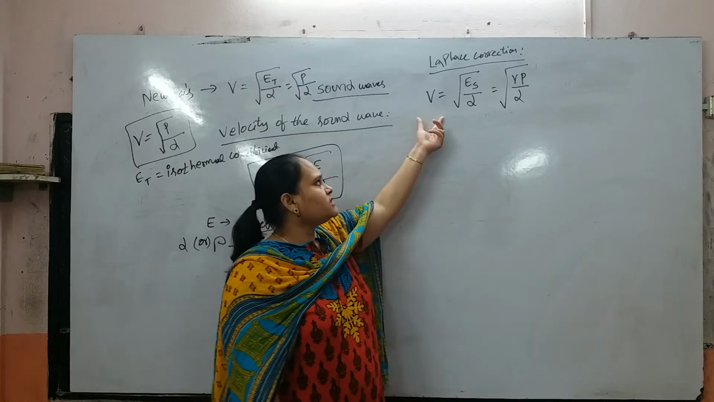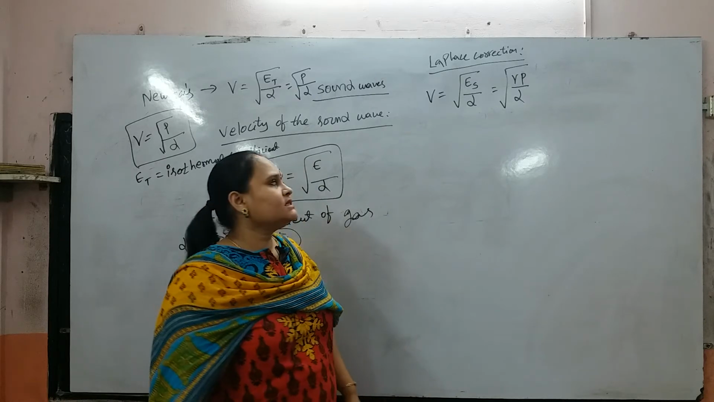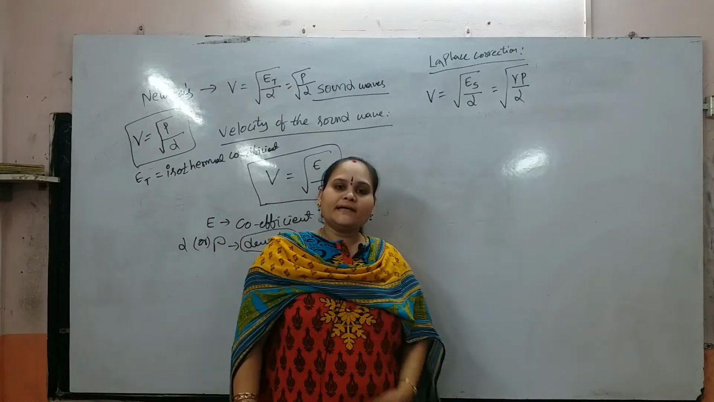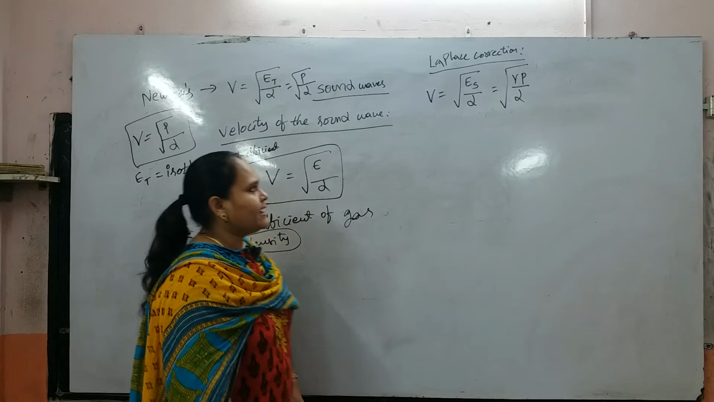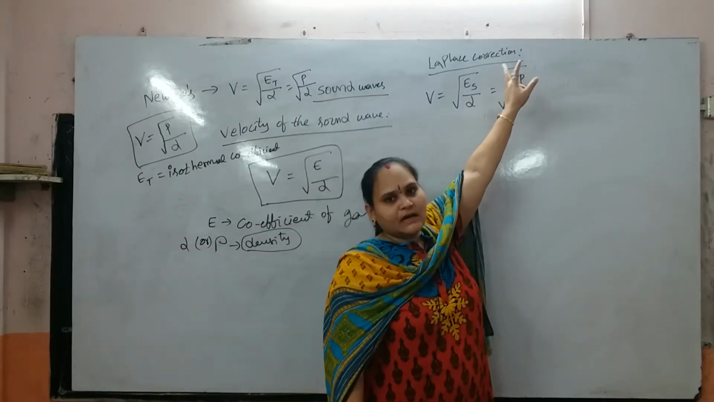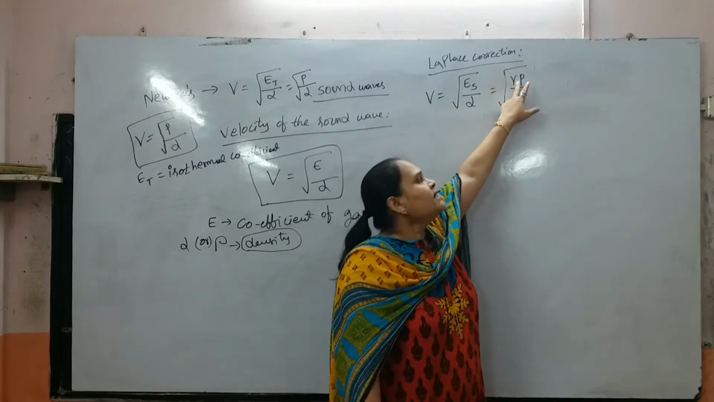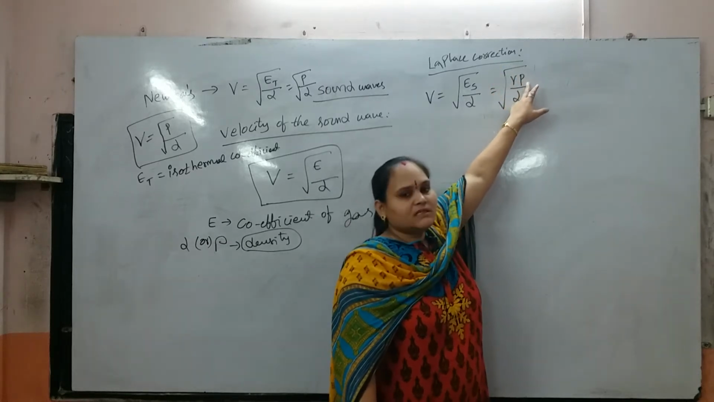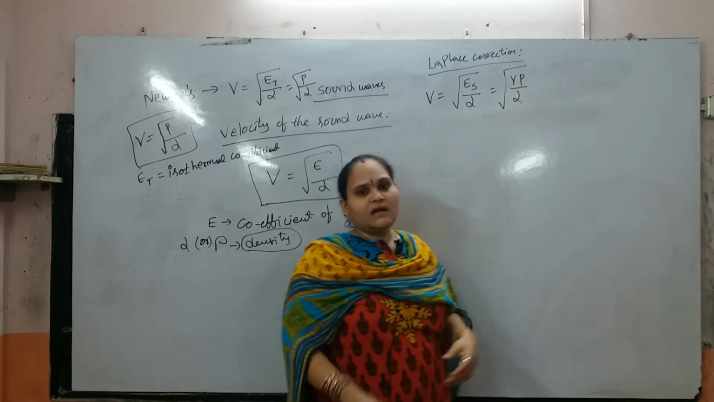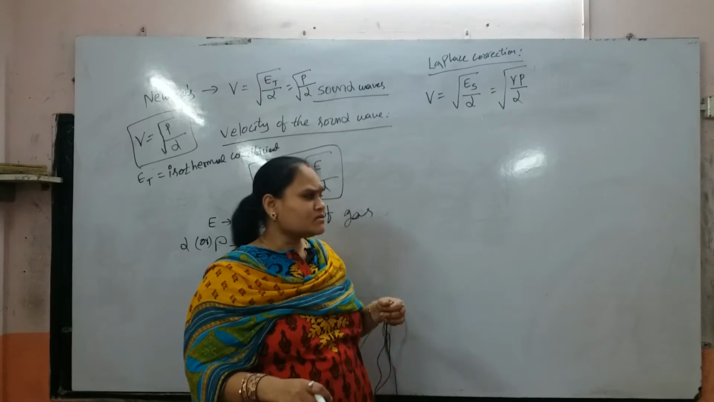So Laplace concluded that Es is the adiabatic coefficient of a gas, which is equal to gamma P. Here gamma is the adiabatic constant, P is the pressure of the gas and D is the density of the gas. This is the sound.